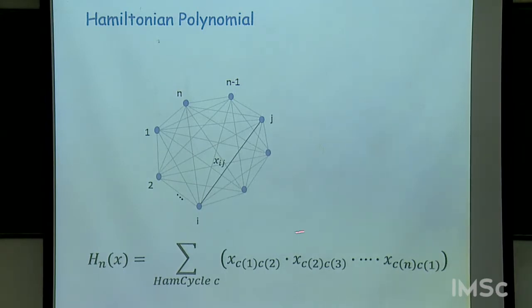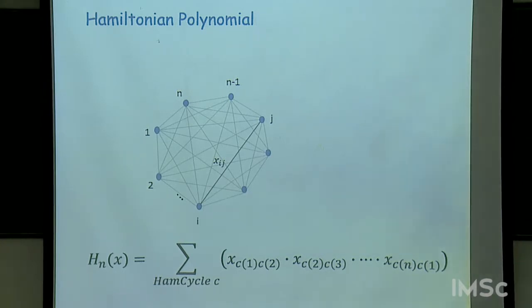Now the reason this is interesting is because now suppose this was an actual graph. So, xij's now are set to either 0 or 1, depending on whether that edge is present or not in your given graph. Then on such an input, the value of this polynomial will exactly be the number of Hamiltonian cycles in the graph. Because you see here that any monomial survives if and only if the Hamiltonian cycle corresponding to that monomial is present in your given graph or not.